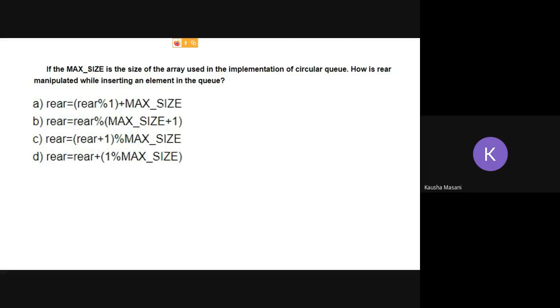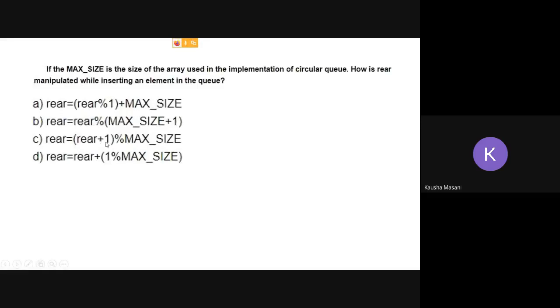So your rear is going to use your modulo function. Why? Because this is circular queue, and once the front has moved forward and rear is at the end, and you have to do your enqueue operation, you have to reset your rear back to 0, and for that you are using what? Modulo function. And max size is your maximum size of an array. So if you can remember, option number C is your correct answer. Why? Because we have to reset your rear back to 0.